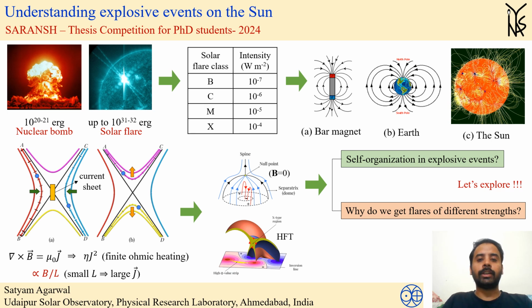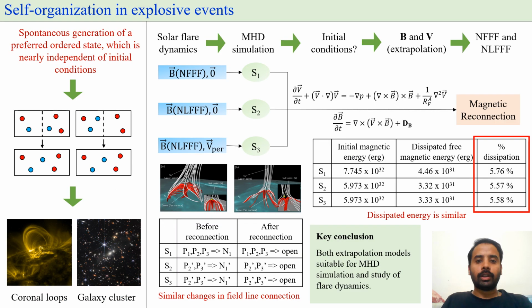In my thesis work, I explored explosive events from the perspective of self-organization and attempted to address the existence of flares with different strengths. Self-organization refers to spontaneous generation of an ordered state which is nearly independent of the initial conditions. To understand, two boxes with a partition contain different numbers of blue and red balls on each side. On removing the partition, the final state is the same. Realistic examples include coronal loops on the Sun and galaxies in the universe, which form spontaneously and are ordered structures.